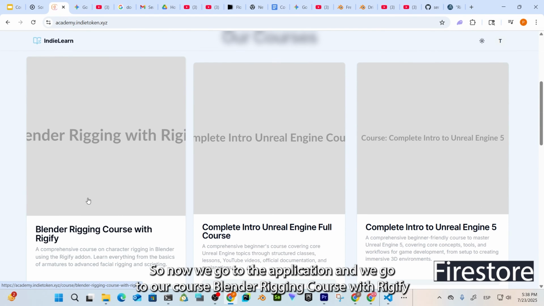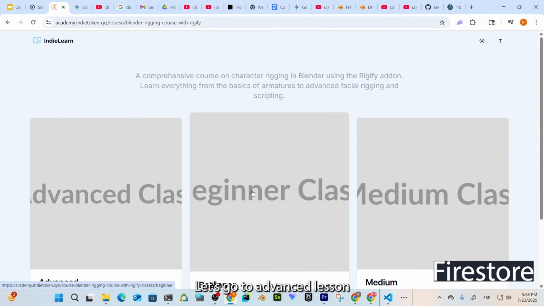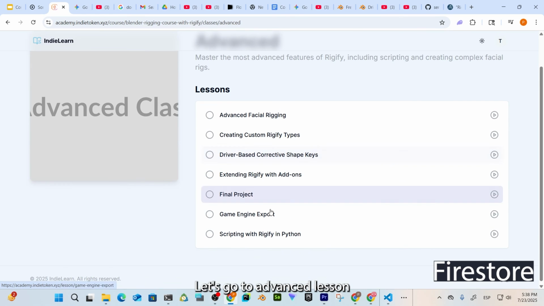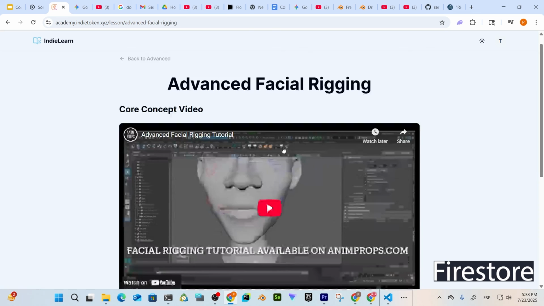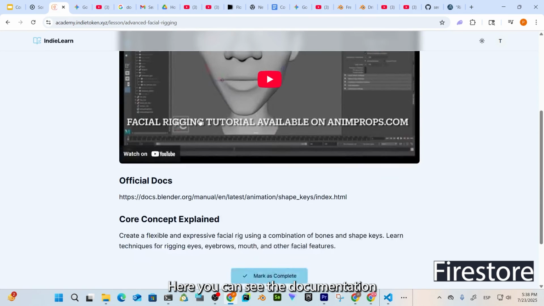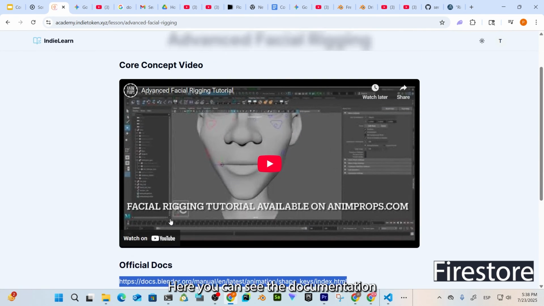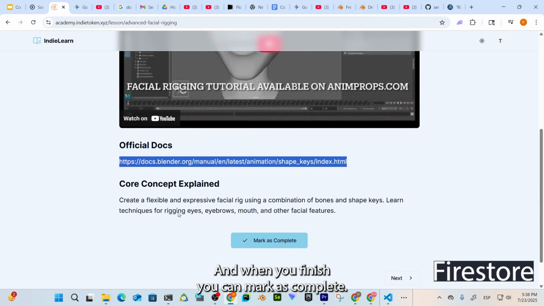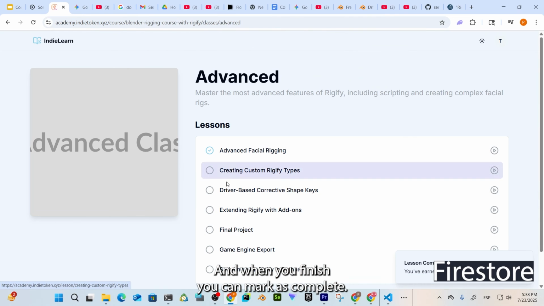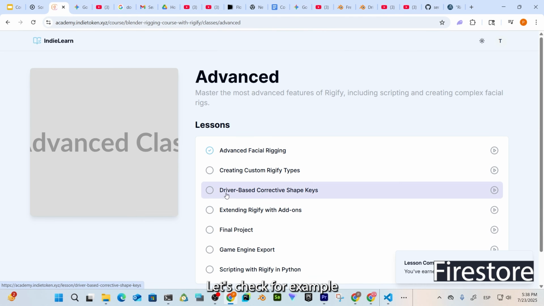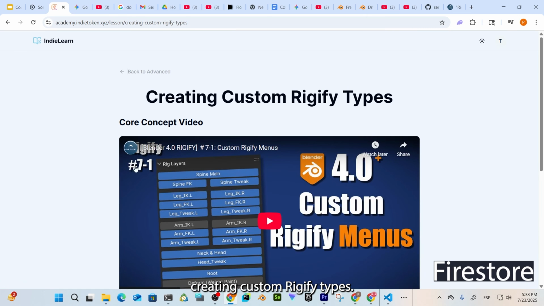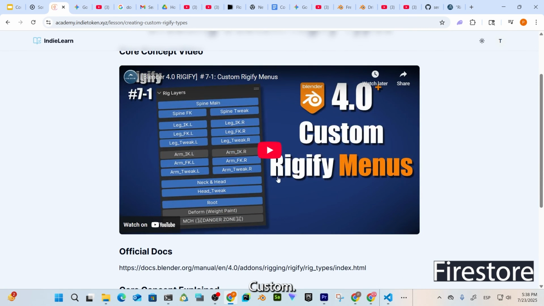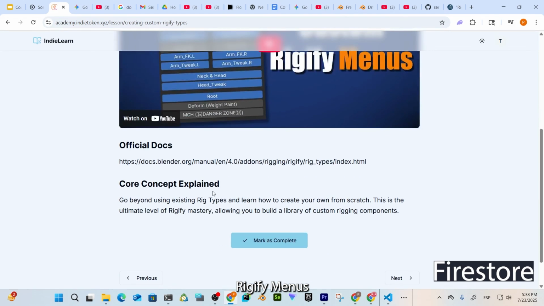Now we go to the application and to our course, the Blender rigging course with Rigify. Let's go to the advanced lesson. For example, let's see this advanced facial rigging. Here you can see the documentation and the video. And when you finish, you can mark it as complete. Let's check, for example, creating custom Rigify types, custom Rigify menus.